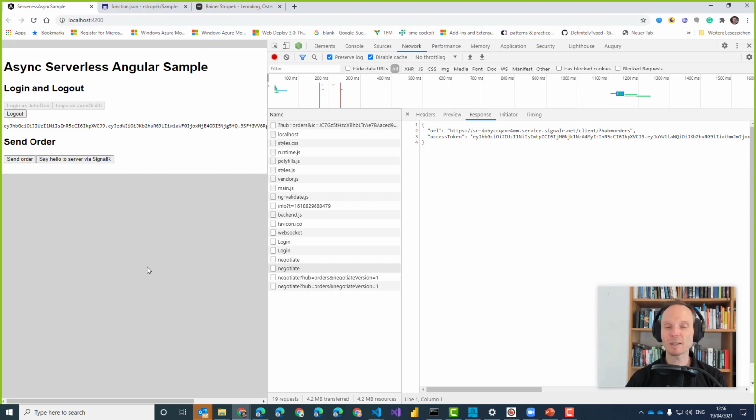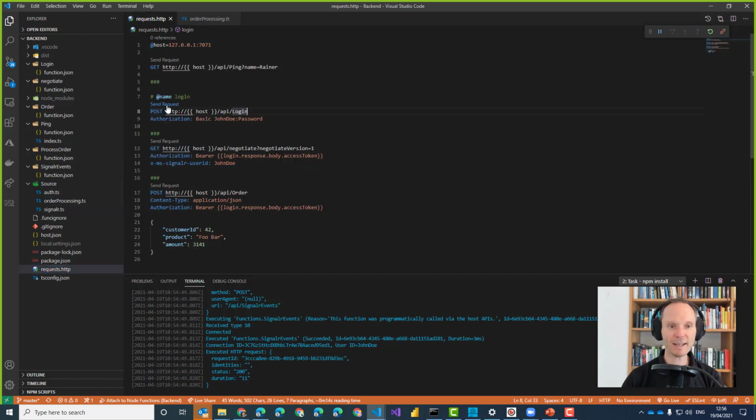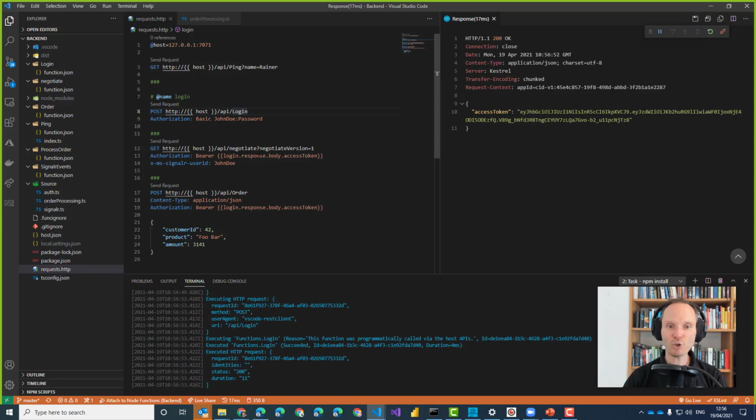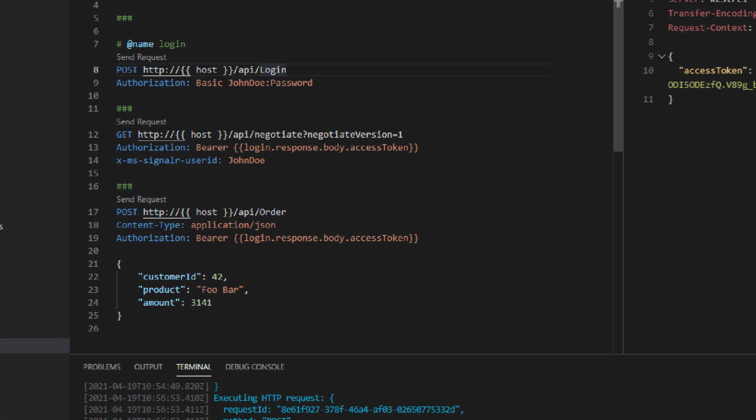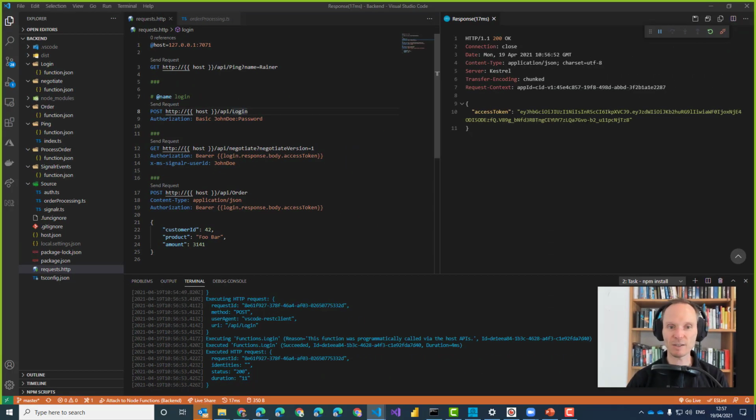Now, how does broadcasting work? This is the last aspect that I would like to show you, and then I'm through with my demo and we have a quick recap of what I showed you. The important thing, I summarized that here in the requests, is the negotiation protocol. This one, you see it here. This is happening behind the scenes, and you can find that code in my Angular app. I guess you understand what an HTTP request is, so I spare you the details of how this is done in Angular.